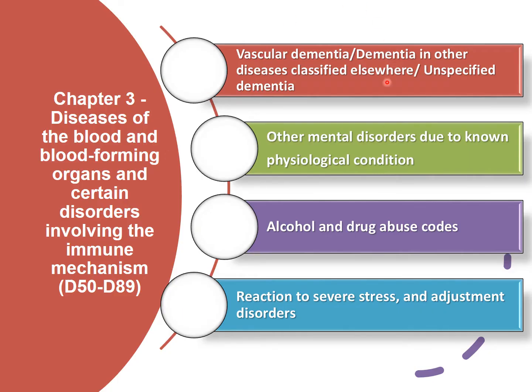Coming to the changes. In vascular dementia, dementia in other diseases classified elsewhere, and unspecified dementia, many new codes have been created based on the severity and associated behavioral disorders. The next one is other mental disorders due to known physiological condition. In this category, neurocognitive disorder codes are added. Coming to alcohol use, unspecified in remission codes are added. Reaction to severe stress and adjustment disorders, 2 new codes are created and a prolonged grief disorder code is added.